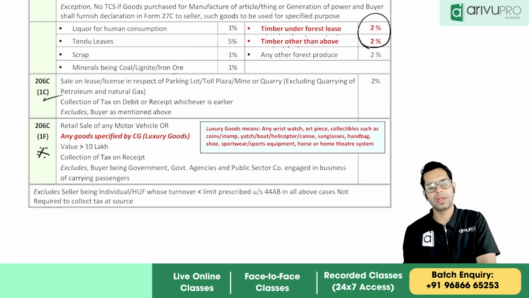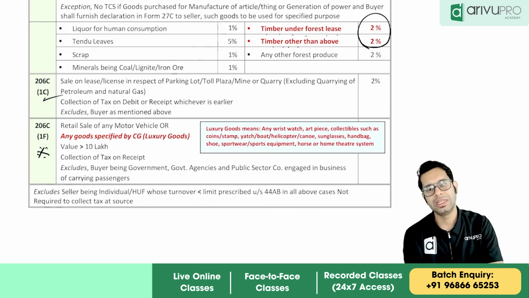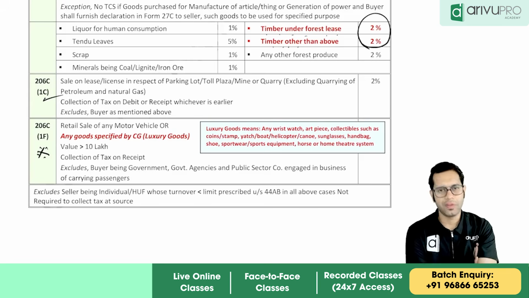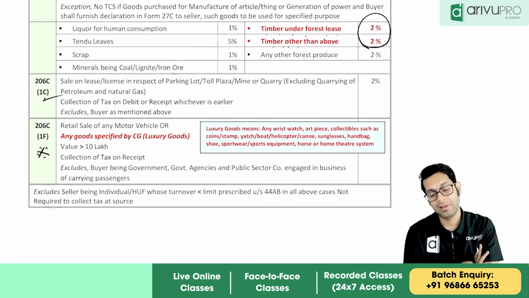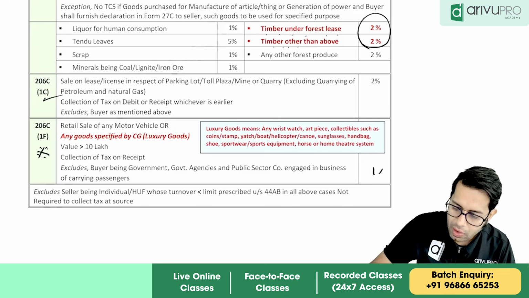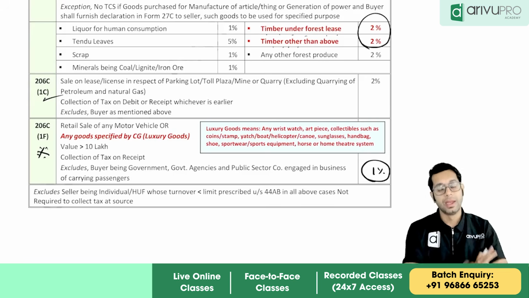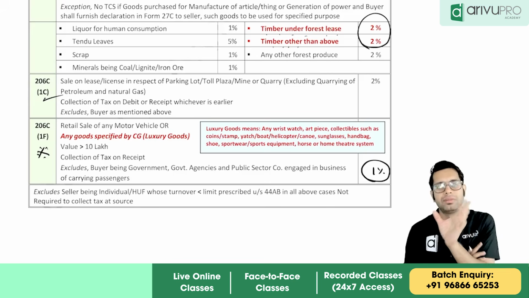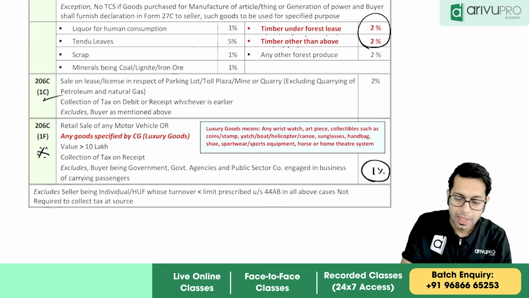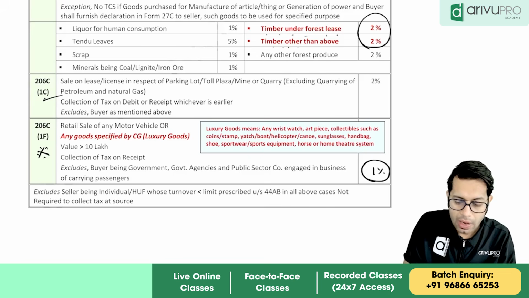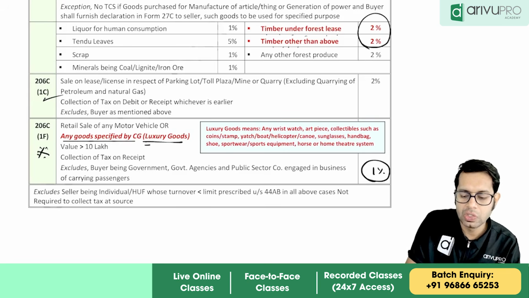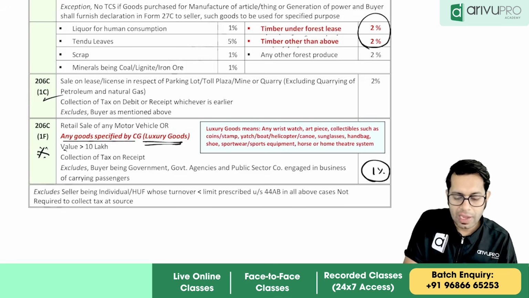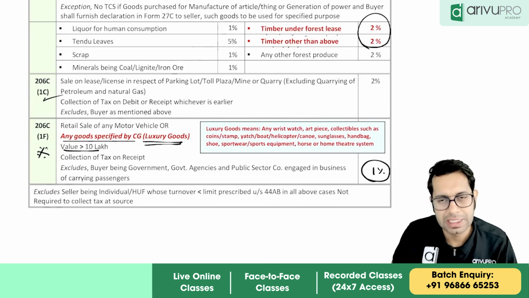Now, if you remember, there was a point which was talking about TCS for sale of car. If the car value is more than 10 lakh rupees, then the person who is selling the car will collect an extra 1% from you as TCS. Correct? Now they have added a few more items over here. They have said retail sale of motor car or retail sale of any other specified goods which are luxury goods, if the value is more than 10 lakh rupees, then TCS will be applicable.